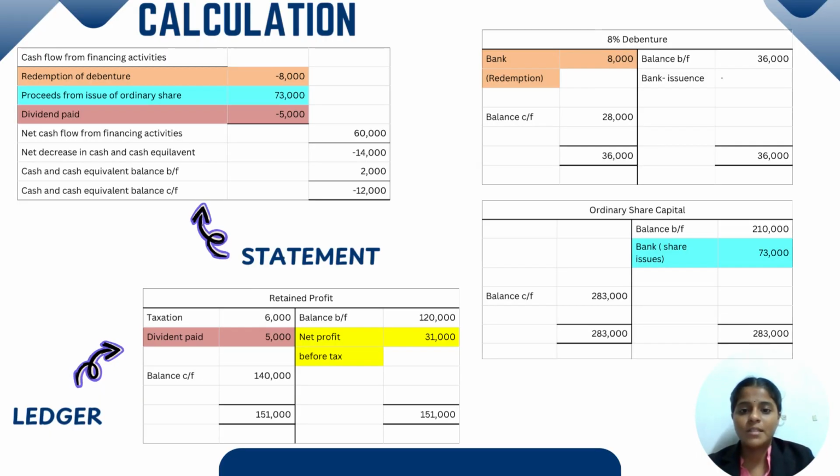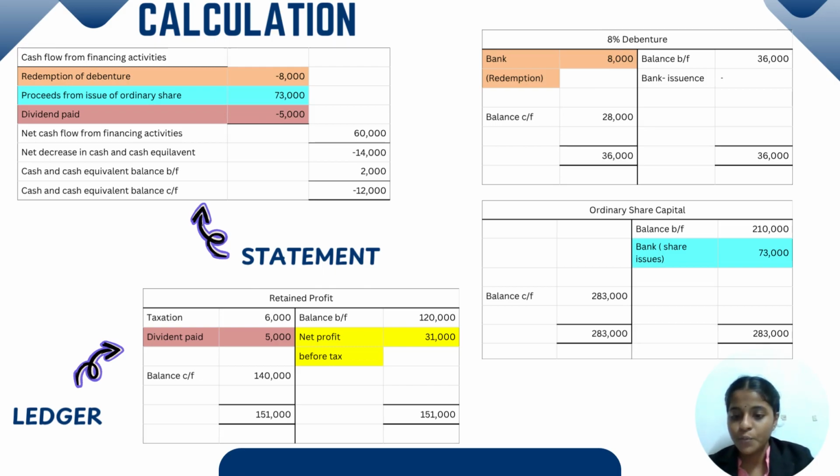So we put the 6,000 and 5,000, and now we compare which side is bigger to identify the net profit before tax. In this case, we have to find the dividend paid value. The dividend paid value is 5,000. So we have to minus. So we get the answer: net cash flow from financing activity is 60,000.